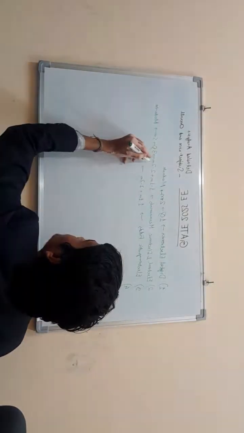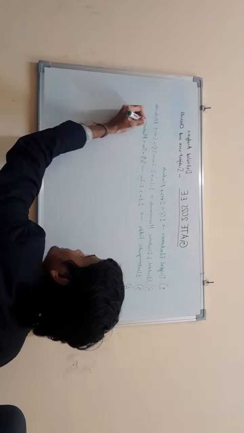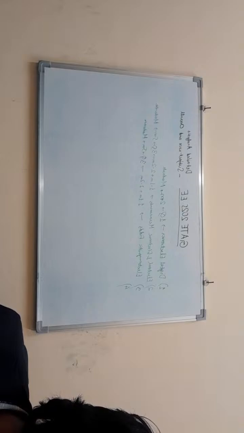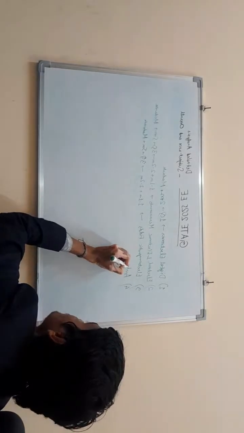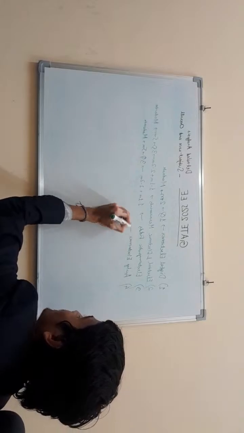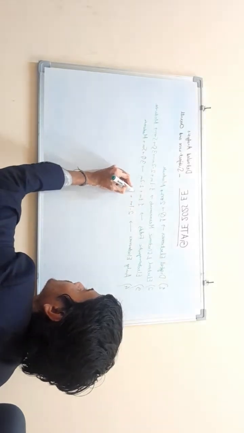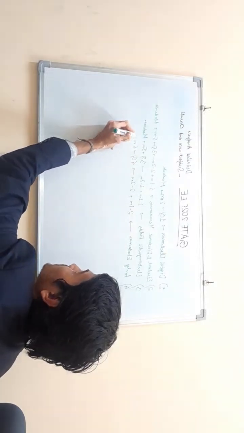Next, let's move on to the next important subject. Three questions, 5 marks. I think it was analog electronics. Analog electronics this time had 2 1-mark questions and 2 2-mark questions. So total 4 questions of 6 marks. The level according to me was quite tough.